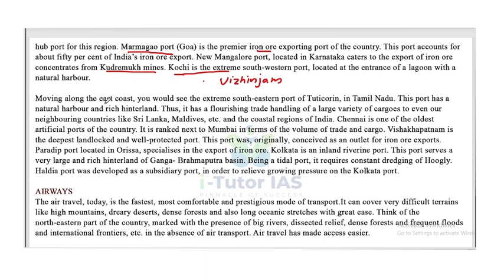Moving along the east coast, you would see the extreme southeastern port of Tuticorin, that is in Tamil Nadu. This port has a natural harbour and a rich hinterland. Thus, it has a flourishing trade handling a large variety of cargoes to even our neighbour countries like Sri Lanka, Maldives, etc. and the coastal regions of India.